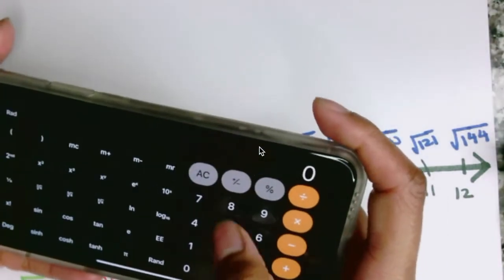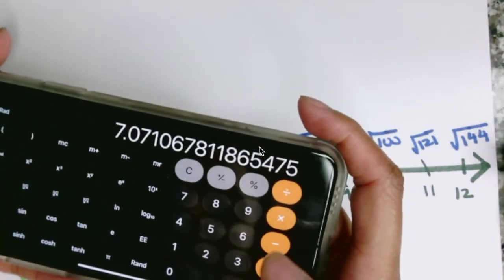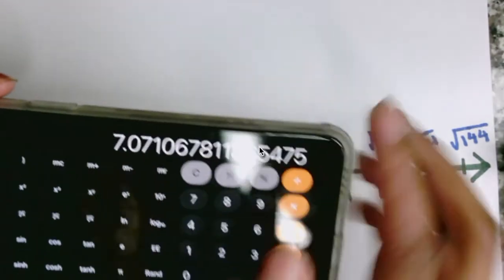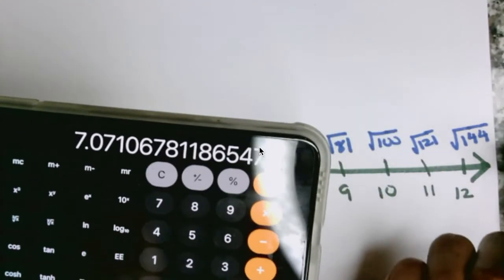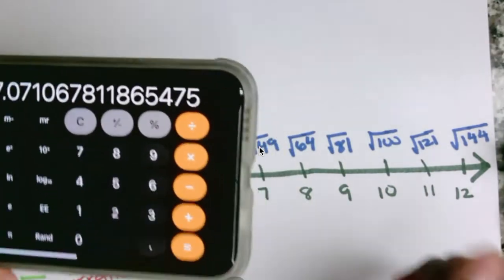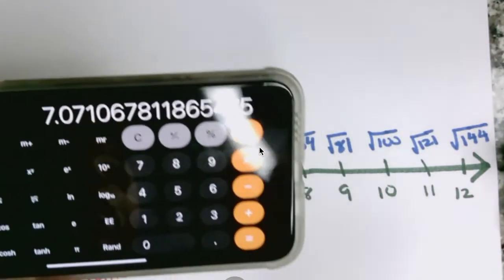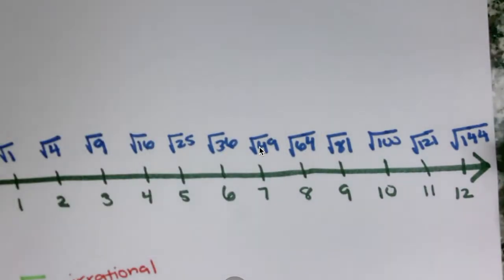So the square root of 50 is 7.07. So we're close, but we're off by 0.02, which is really, really close. So we're good. We're not going to be exact. We're approximating. We're not equaling, right? So make sure you pay attention to that.